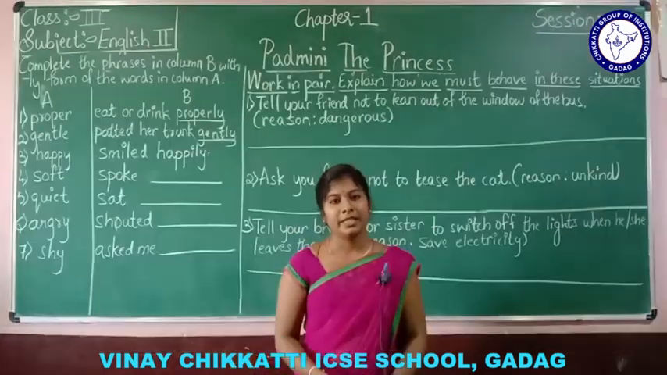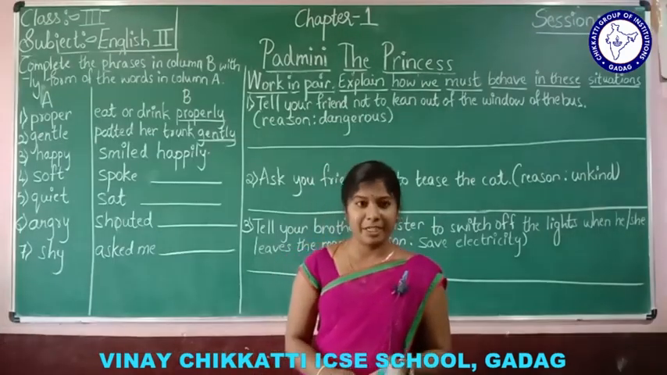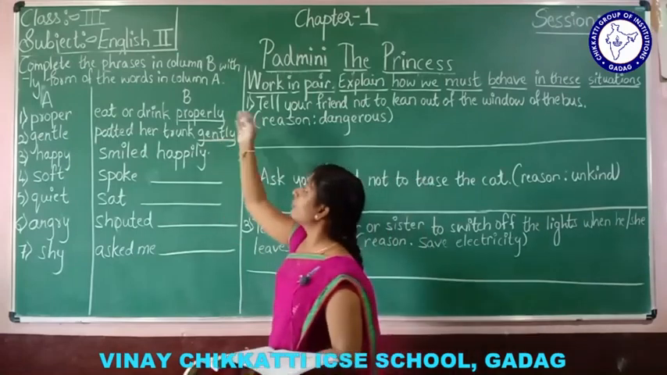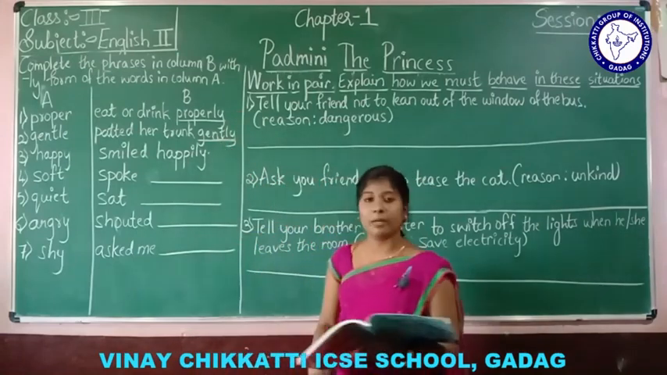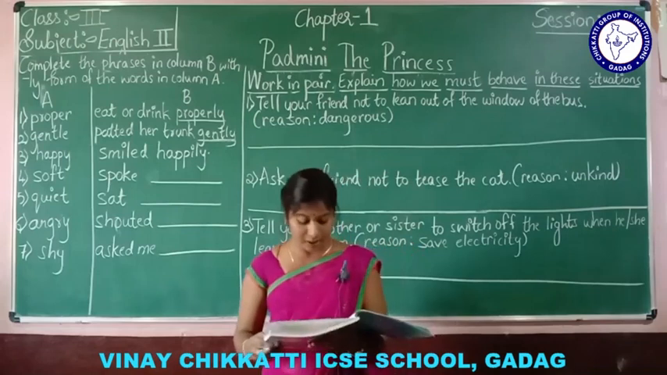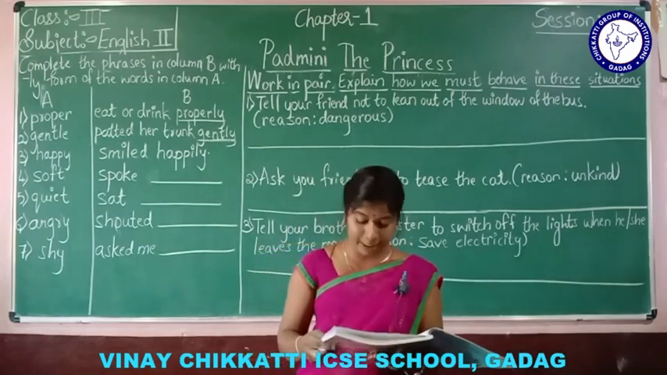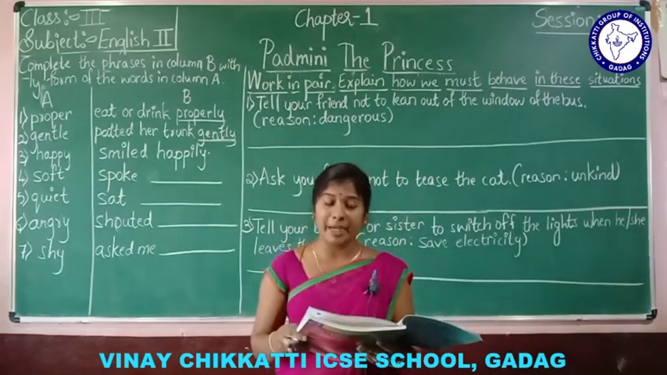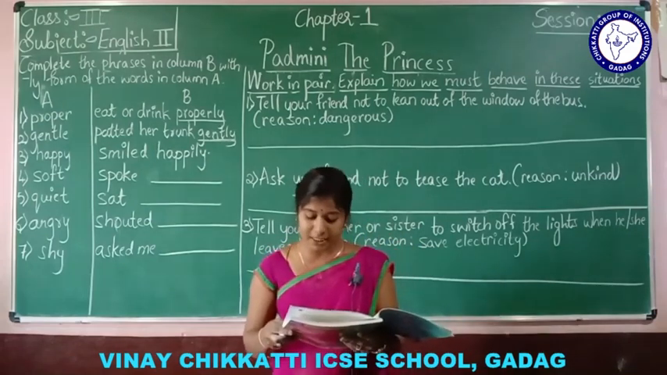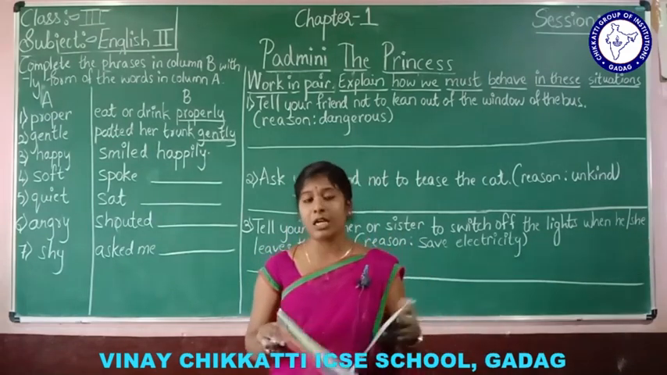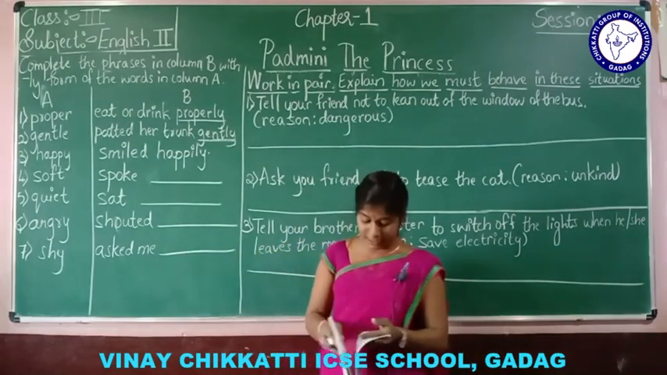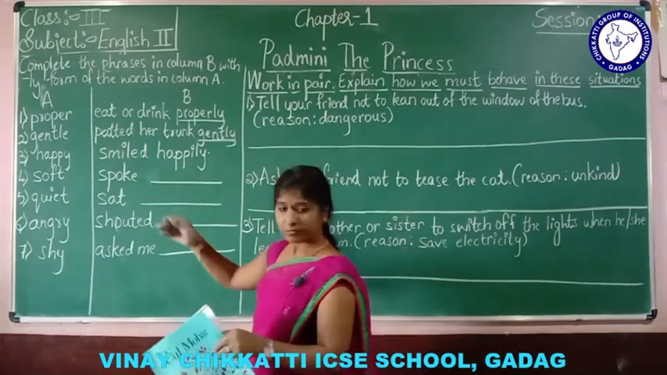Yes. Now, coming to the seventh page, the next one. Complete the phrases in column B with a form of the words in column A. See, they have said here, complete the phrases in column B with the ly form of the words in column A. You may have to change the spellings of some of the words. So let us see here.